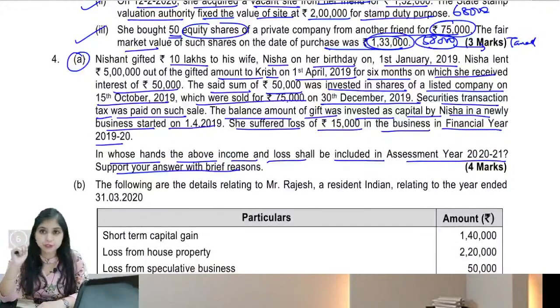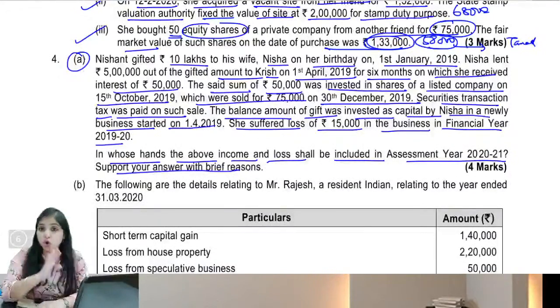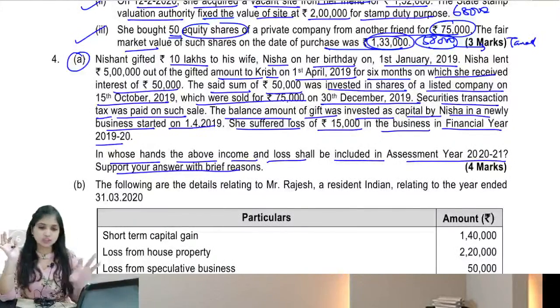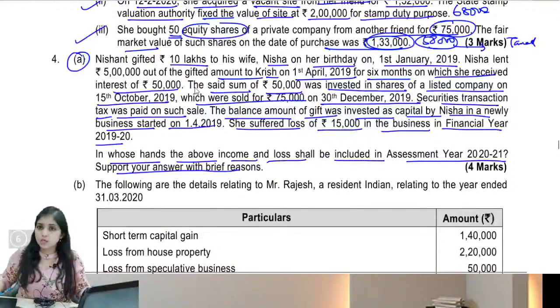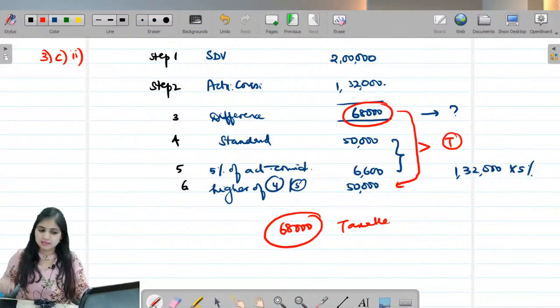Listen to me very carefully. This question, please mark it extremely important. Just in case ICAI decides to give you a tricky paper, a difficult paper, questions like this is what ICAI is going to target. In my opinion, a question based on this concept will be there in your upcoming examination. Now what does the concept say? Let me discuss that with you first, and then we will come to this question and solve it.